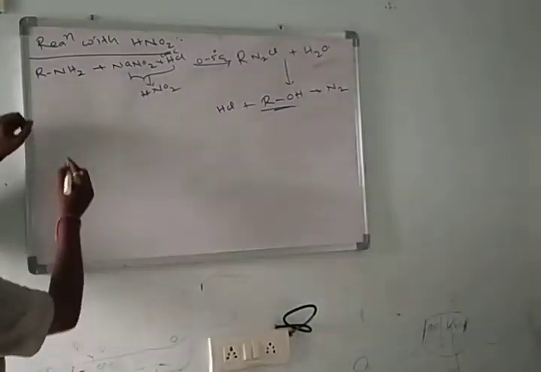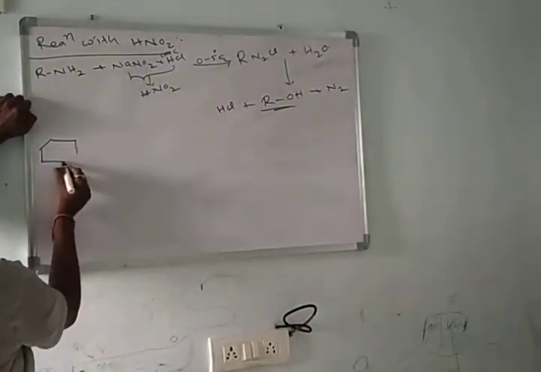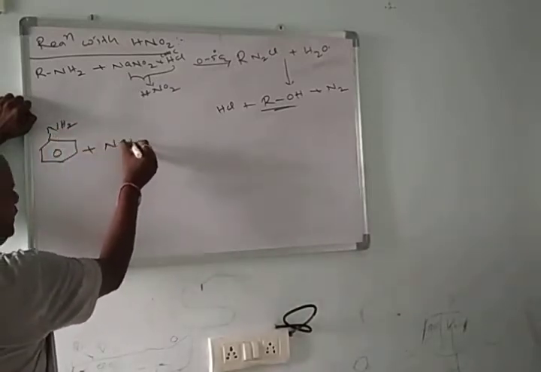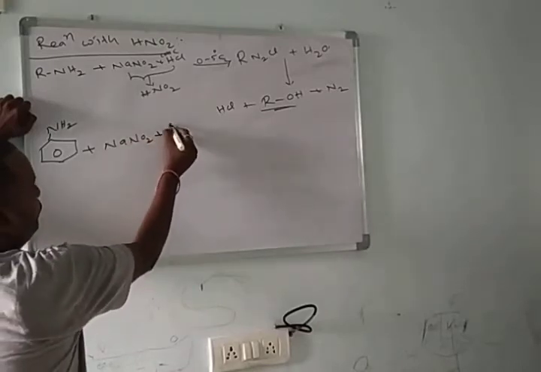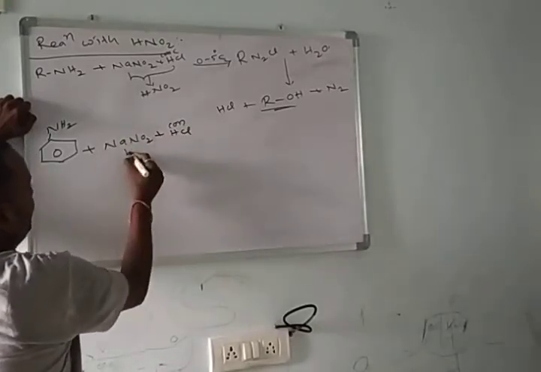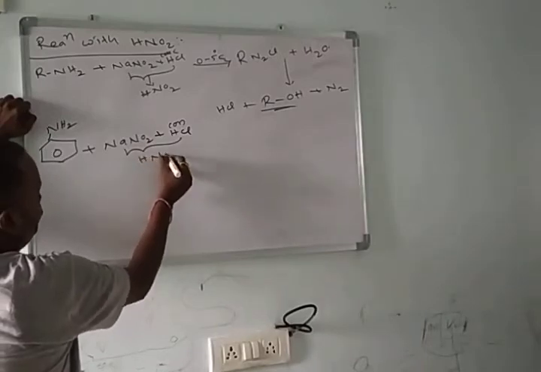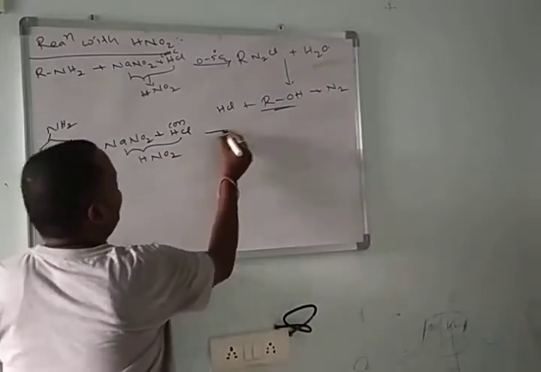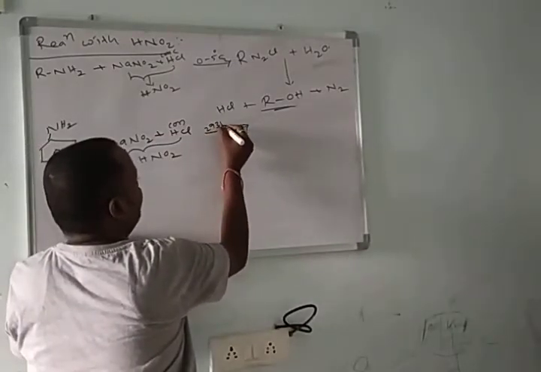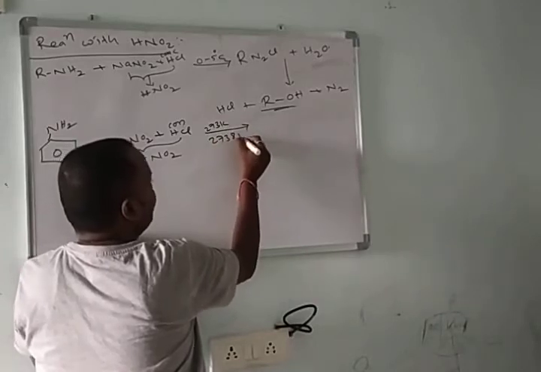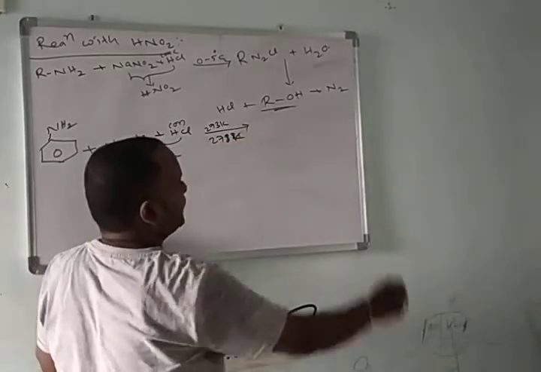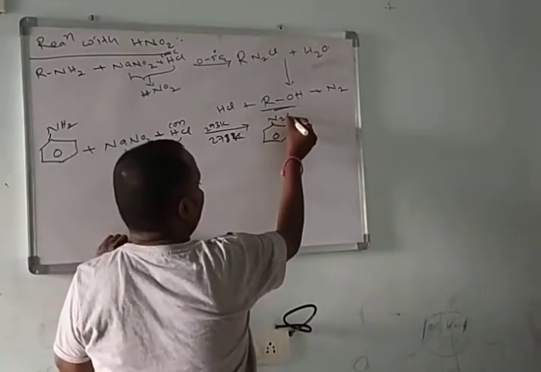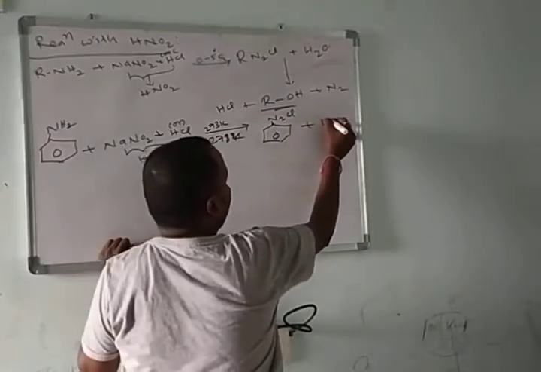with hydrochloric acid as a byproduct. Here you take aniline. Aniline reacts with HNO2. HNO2 means NaNO2 and concentrated hydrochloric acid. These produce HNO2 with the release of NaCl at 0 to 5 degrees centigrade, which may be mentioned as 273 Kelvin to 278 Kelvin. What happened here? We'll get benzene diazonium chloride, C6H5N2Cl, along with water.